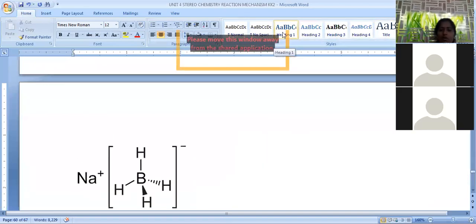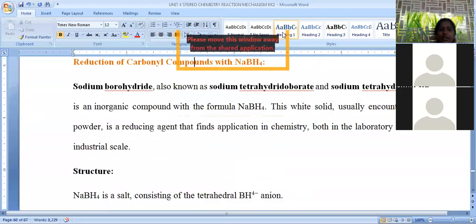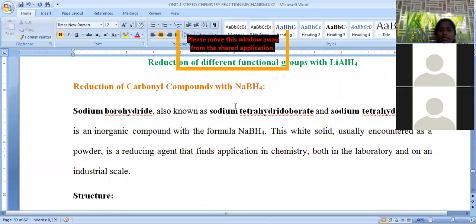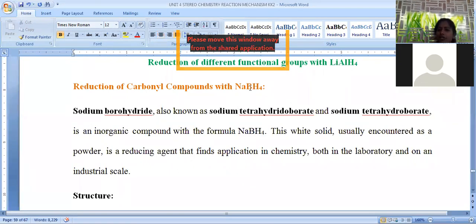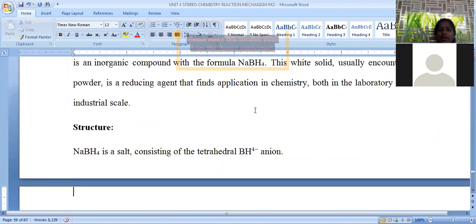We are discussing reduction with sodium borohydride. Sodium borohydride is commonly known as sodium tetrahydroborate. Sodium tetrahydroborate is a weaker reducing agent compared to lithium aluminum hydride because the boron-hydrogen bond is very strong. It is very difficult to cleave the bond. That's why hydrogen is not easily liberated from sodium borohydride compared to lithium aluminum hydride.